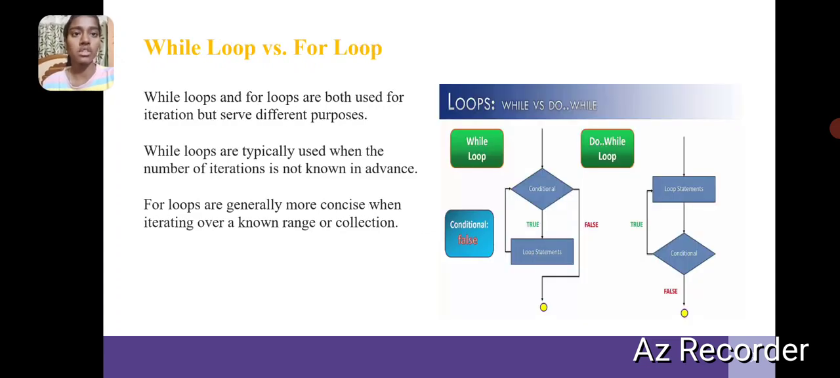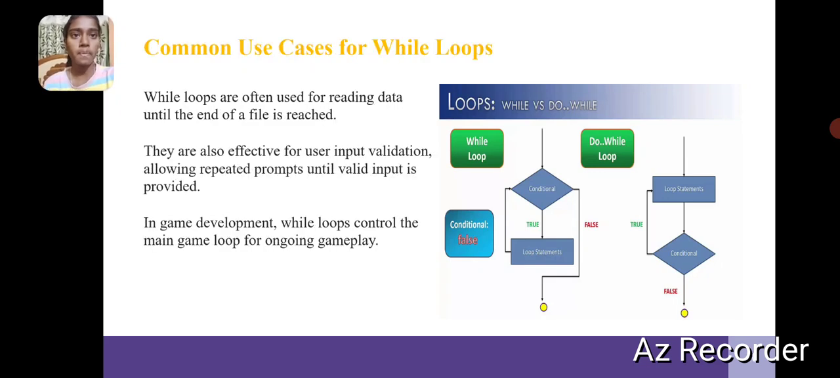While loop versus for loop. While loop and for loop are both used for iteration but serve different purposes. While loops are typically used when the number of iterations is not known in advance. For loops are generally more convenient when iterating over a known range or collection.